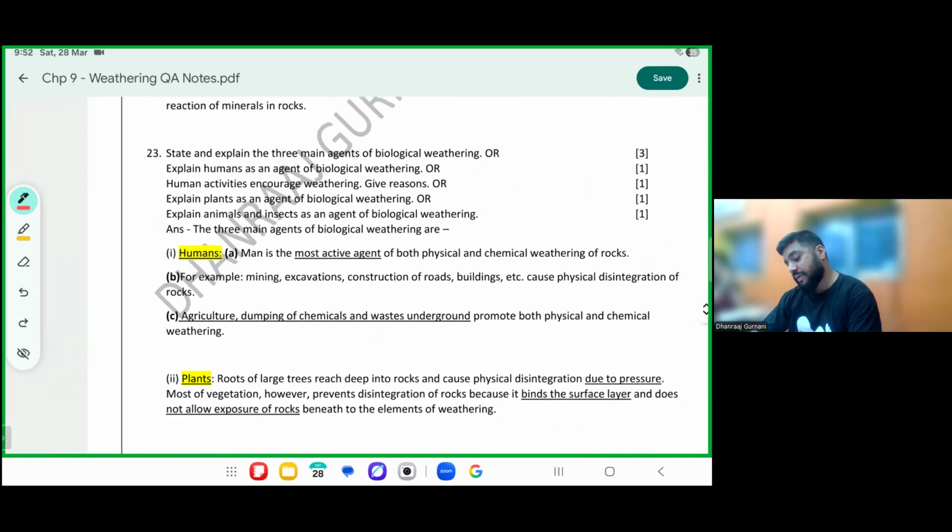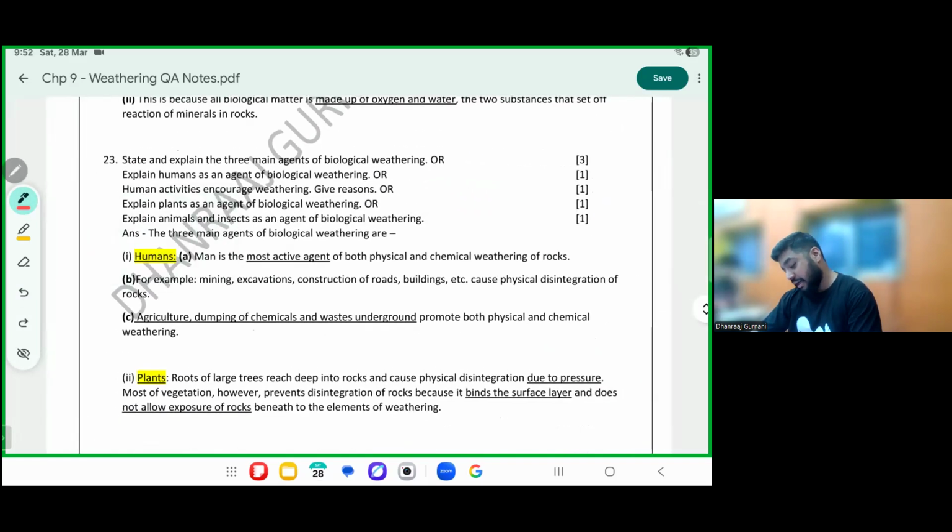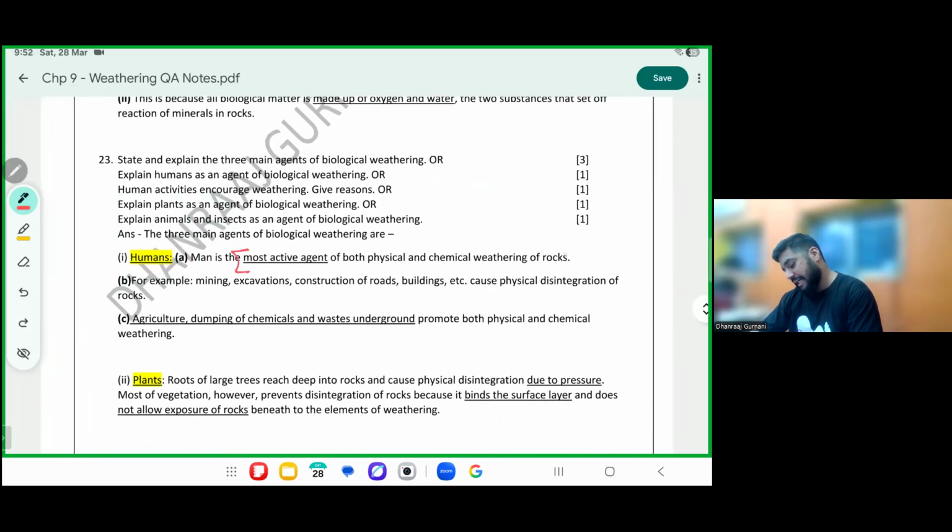Humans, let's see how humans cause biological weathering. Please mark they are the most active agents. They can do physical or chemical. Humans, as I gave an example, please pay attention, Riley. I can break from outside or I can put a solution on it. Examples, please mark: excavations, construction, buildings, and so on. Activities like agriculture, dumping, chemical waste, all are resulting in this.